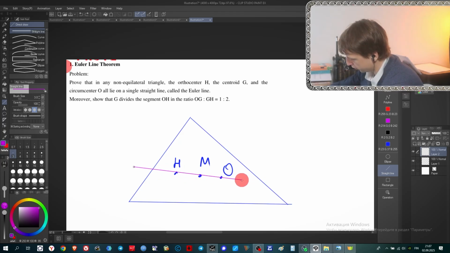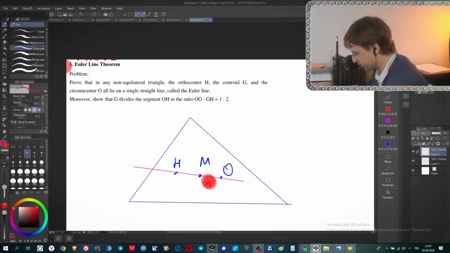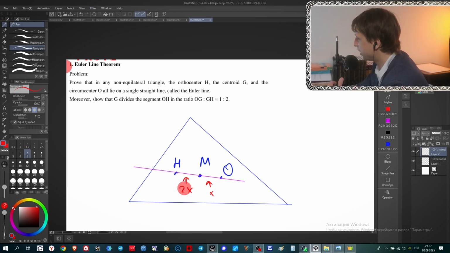And moreover, that OM divided by MH is 1/2. It means that if this segment is X, then this segment should be 2X. So O, center of the circumscribed circle, M, point where medians intersect, H, point where altitudes intersect, and if this one is X, this one should be 2X. So a very simple problem, as you can see, but simple to understand.